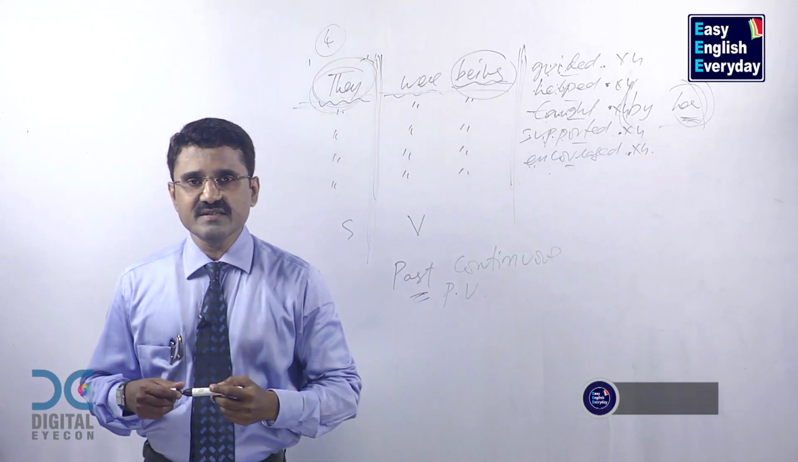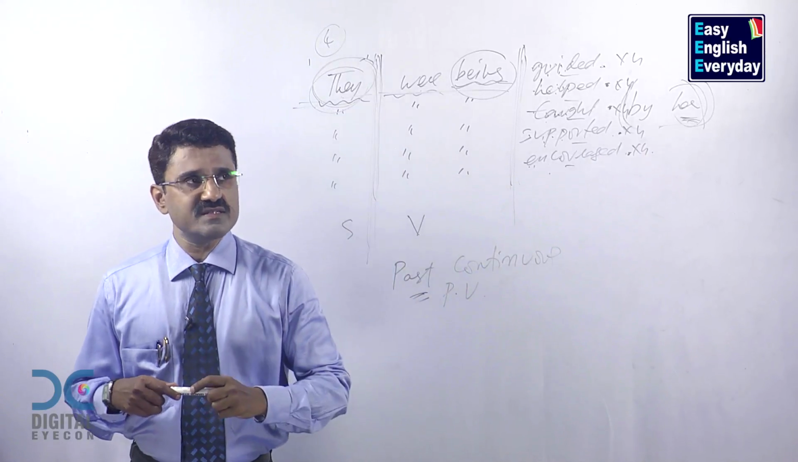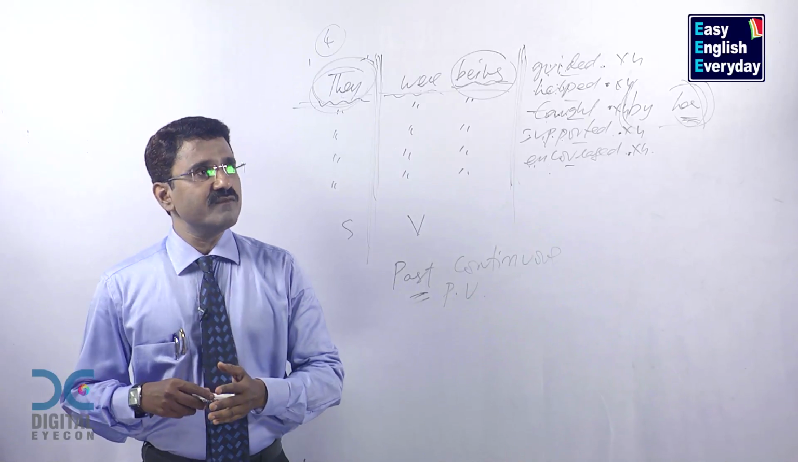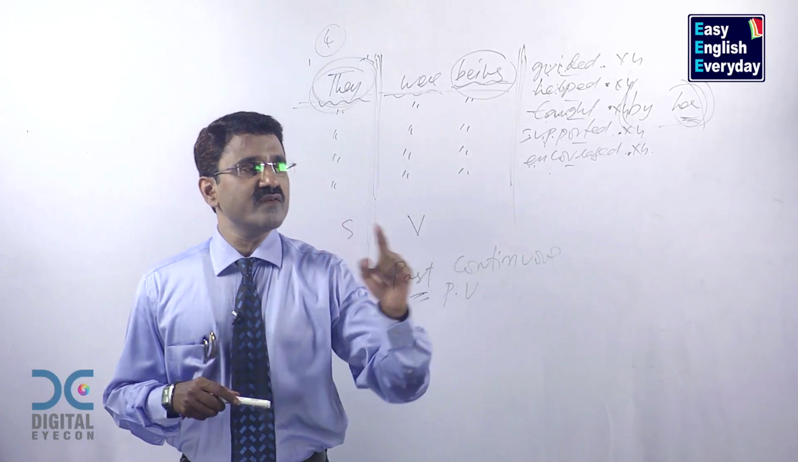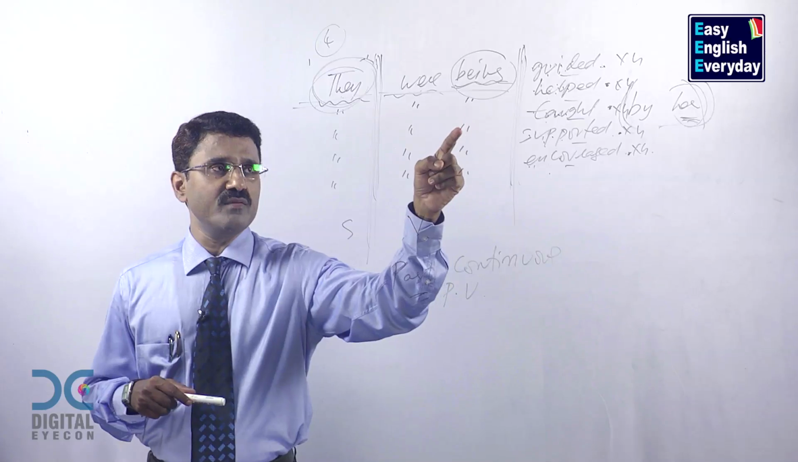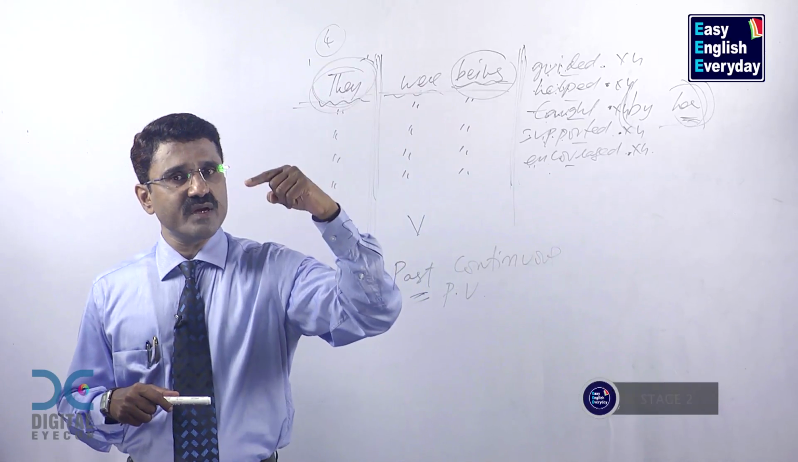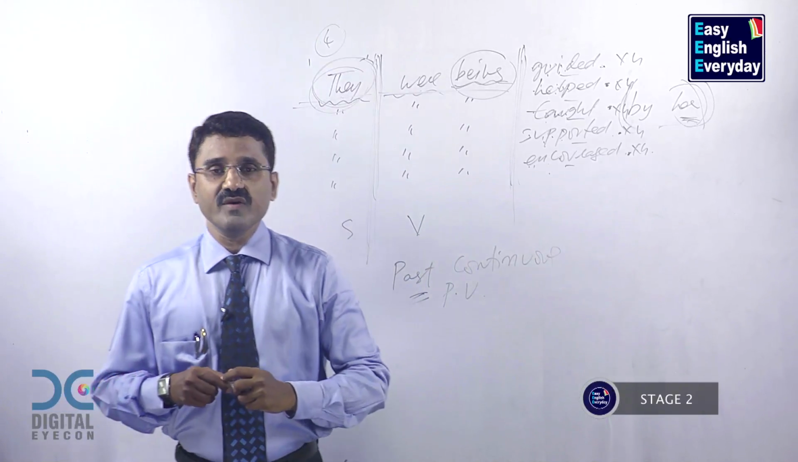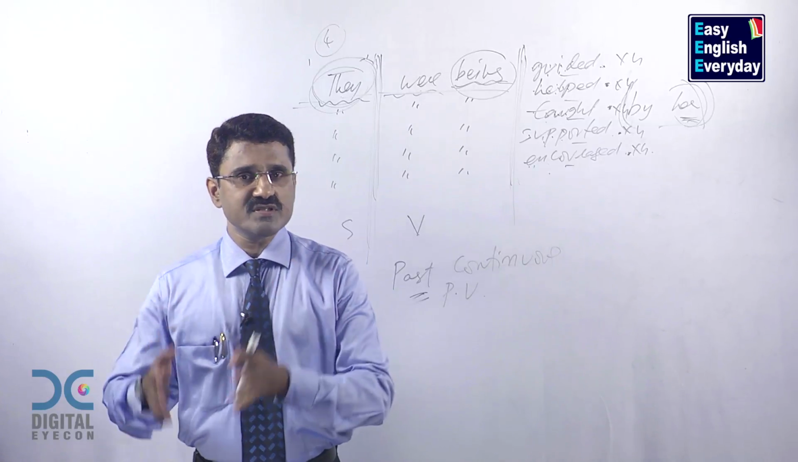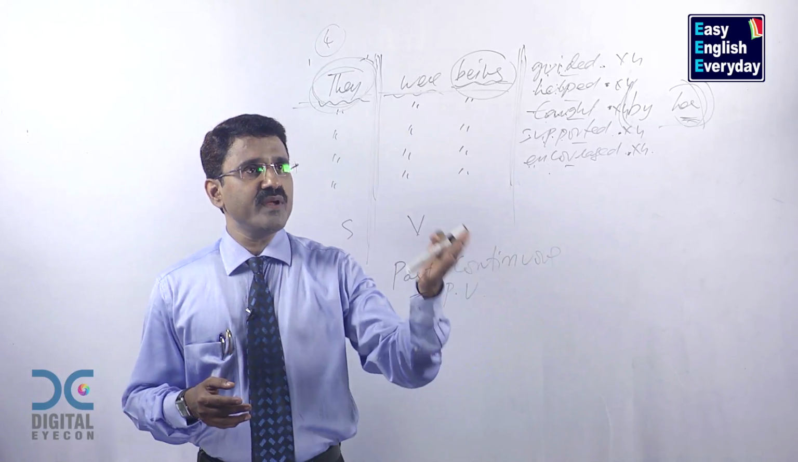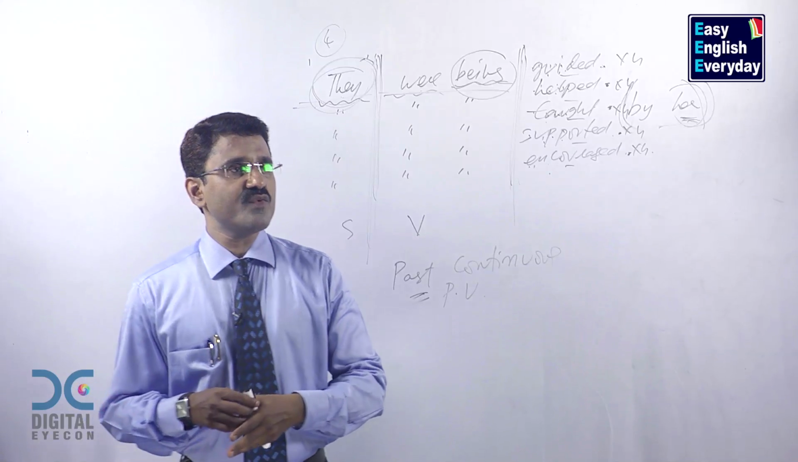They were being guided. They were not being guided. Were they being guided? Weren't they being guided? They were being helped by her, positive form. They were not being helped by her, negative form. Were they being helped by her, positive question? Weren't they being helped by her, negative question?